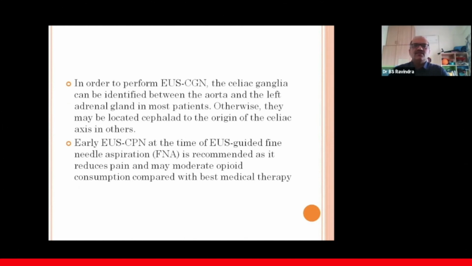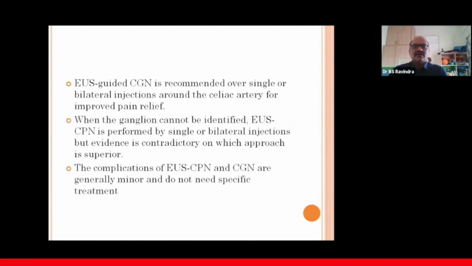This is one new thing, that is you can do an FNA if you feel that it's a very advanced cancer. You can do an EUS guided biopsy, and at the same time you can do a celiac plexus block so that it reduces the pain and may moderate the opioid consumption compared to the best medical therapy. But the only caveat here is he should have an advanced pancreatic cancer, not a very early case. And EUS guided celiac ganglion neurolysis is recommended for single or bilateral injections if we can find the ganglion.